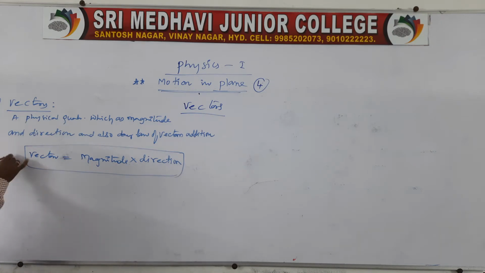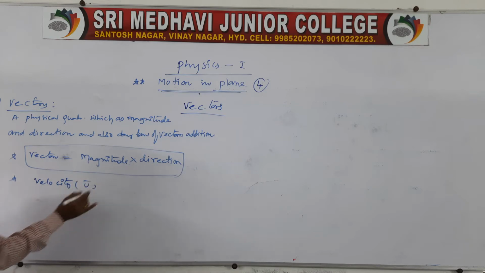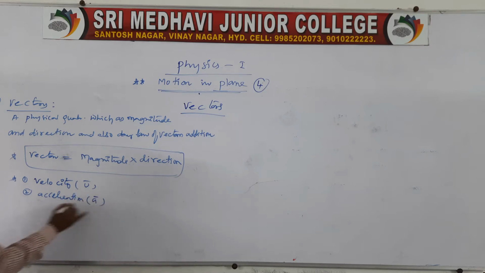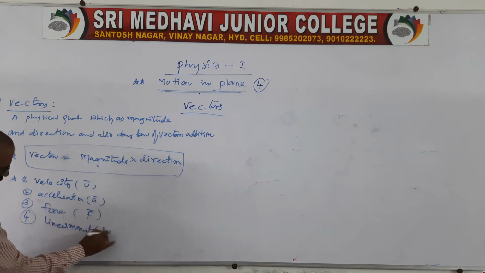Now coming to the examples. First, velocity is a vector, that is v bar. Second, acceleration is also a vector, a bar. Force is a vector, f bar. Next, linear momentum, that is p bar.